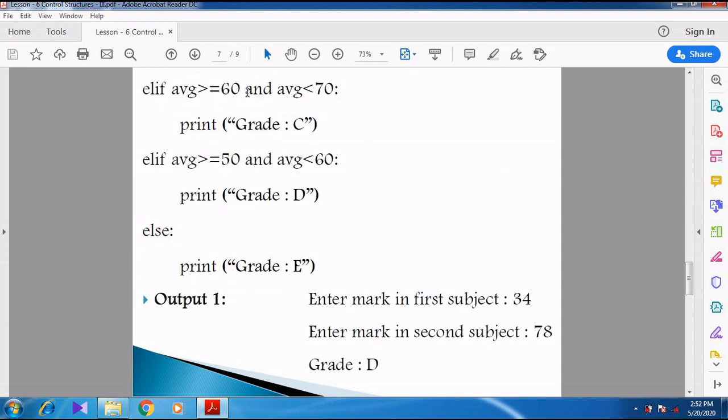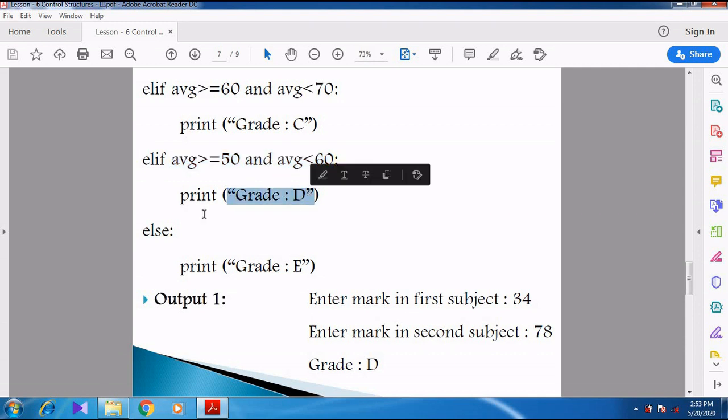Now we can see another condition, condition 3. If the second condition fails, ELIF, third condition: average greater than or equal to 60 and average less than 70. So here what is the grade? Grade C. Here the mark will be 60 to 69, not 70. Like that, ELIF, fourth condition: average greater than or equal to 50 and average less than 60. Here the mark is from 50 to 59. So what is the grade? Grade D.